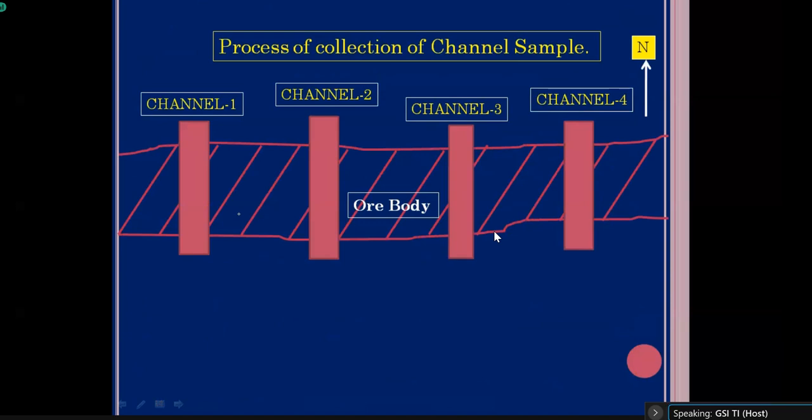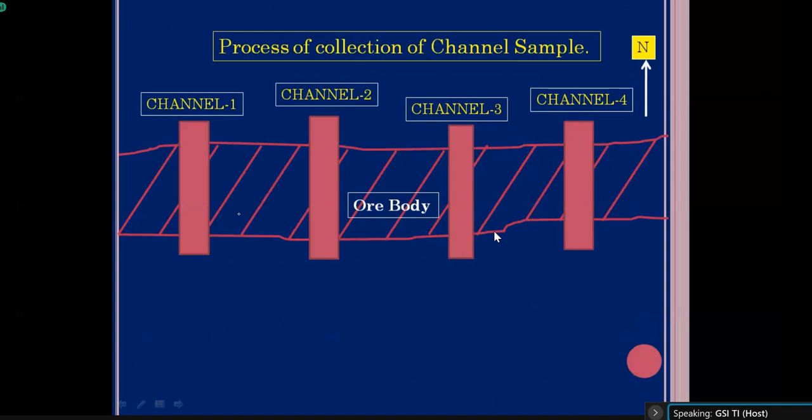Now there is a particular process of putting a channel. We have to define the boundary of the channel. The width of the channel should be 5 centimeter or 10 centimeter, and the depth should be equal to the width of the channel.